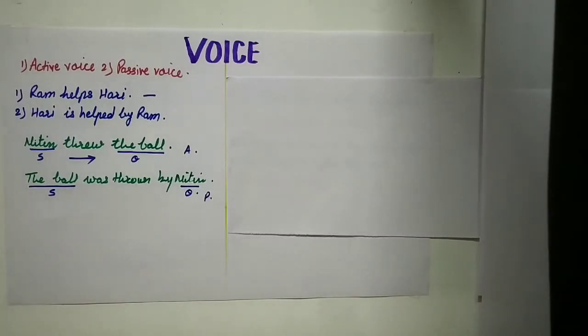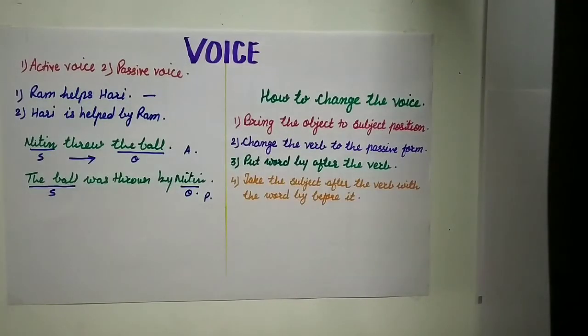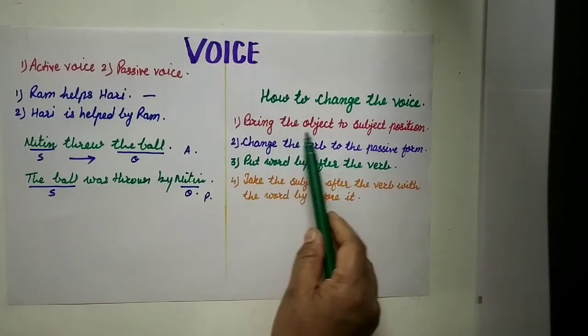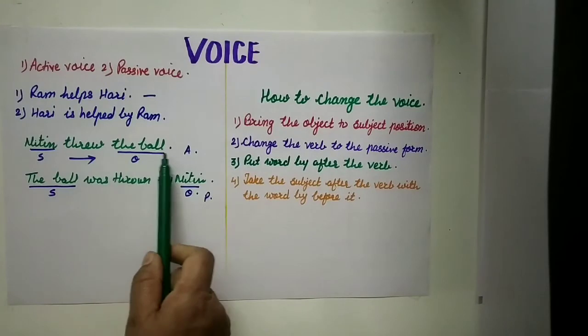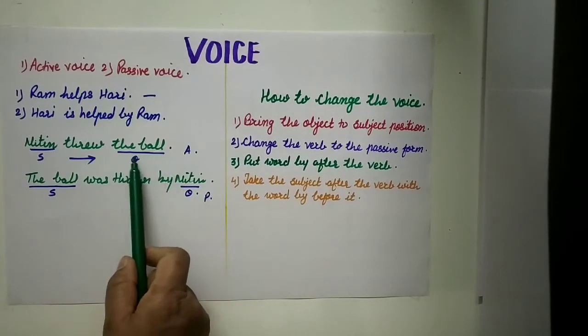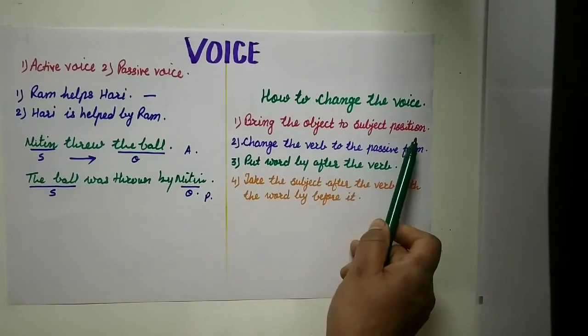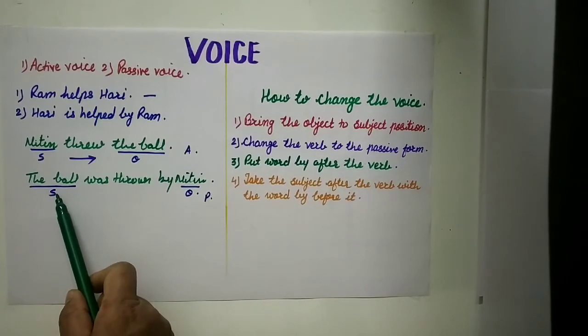Now students, we'll see how to change the voice, meaning how to change the active voice into passive voice. Here some rules are given. Bring the object to the subject position. Just now we have done here. This is the active voice: Nitin threw the ball. Here the object is the ball. The first rule is bring the object to the subject position. See, here the object comes in the subject position.